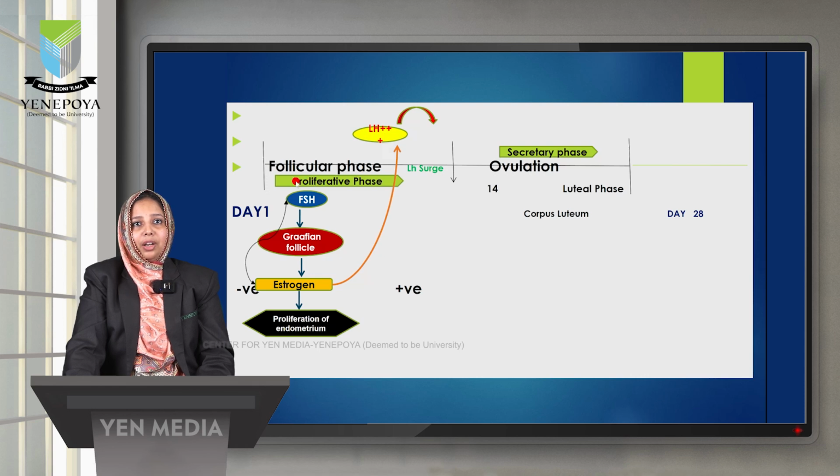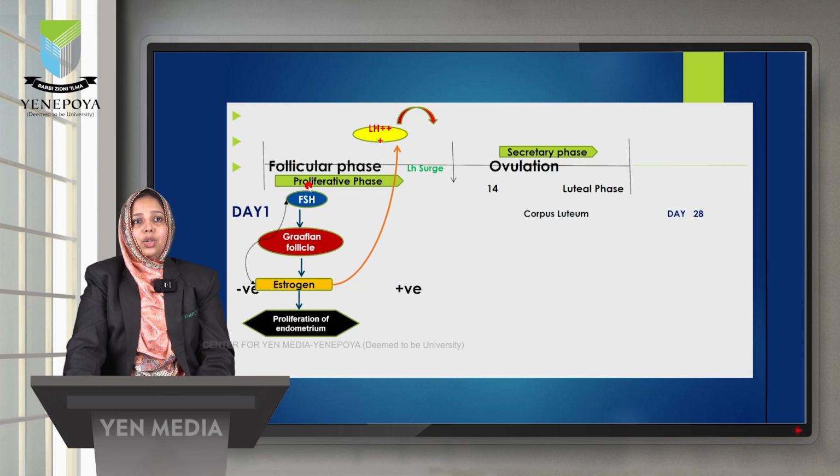In the follicular phase, that is day 1 onwards, the follicular phase is happening in the ovary, and the proliferative phase in the uterus. The FSH will act upon the Graafian follicle, which produces estrogen, and there is proliferation of the endometrium. At a point the estrogen will be increasing.